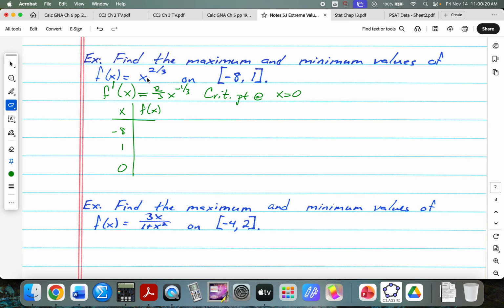So, -8 to the 2/3 power. What is that? Yep, it's 4. -8 to the 1/3 is -2, and -2 squared is 4. 1 to the 2/3 power is 1, and 0 to the 2/3 power is 0.